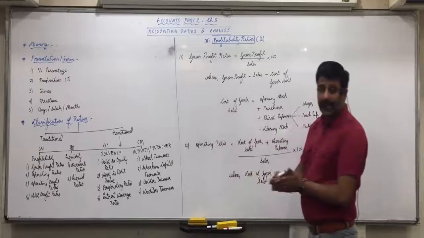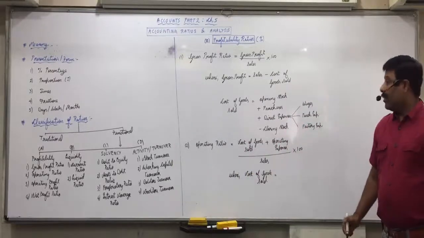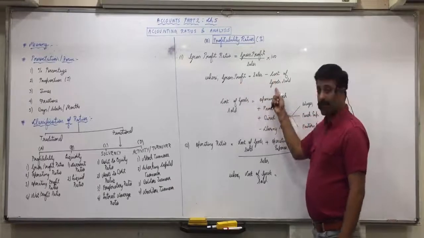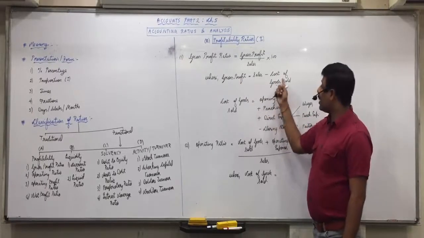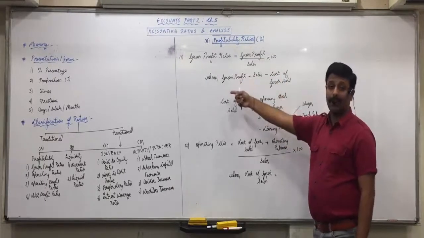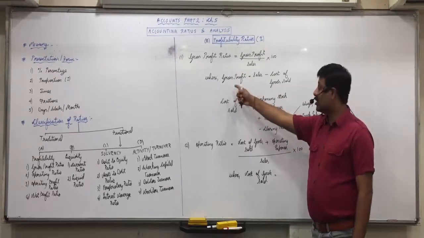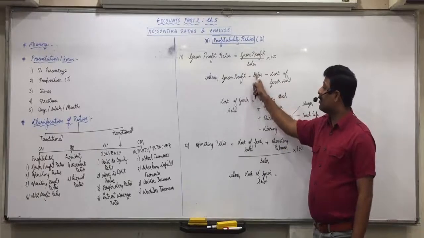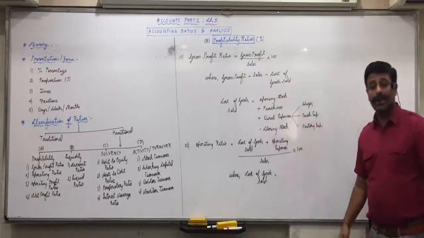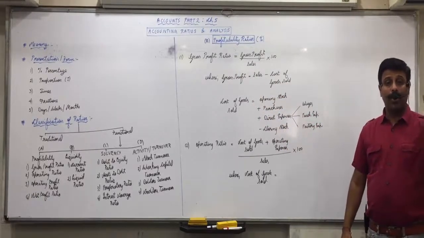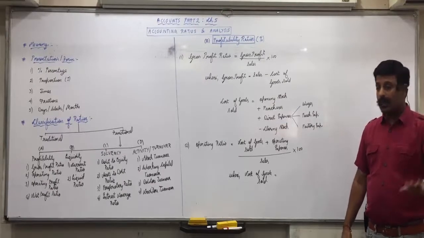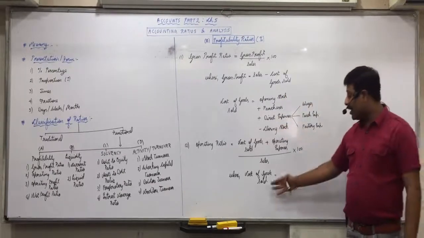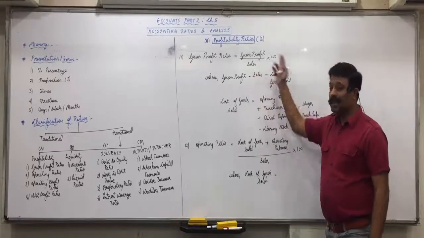No. But listen everyone, from this gross profit formula, sales minus cost of goods sold, take cost of goods sold on the left side, so it becomes plus, gross profit on the right side. So can I say cost of goods sold equals to sales minus gross profit? If at all gross profit is given in the question, then don't apply this lengthy formula. Then how can you find simply cost of goods sold, sales minus gross profit?